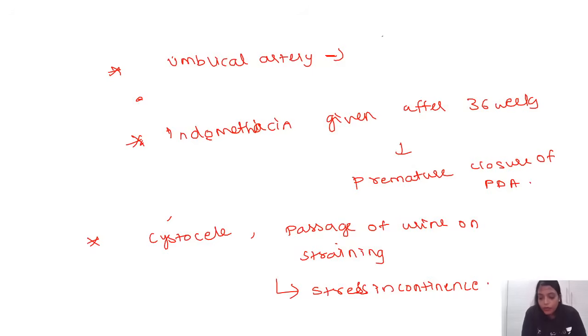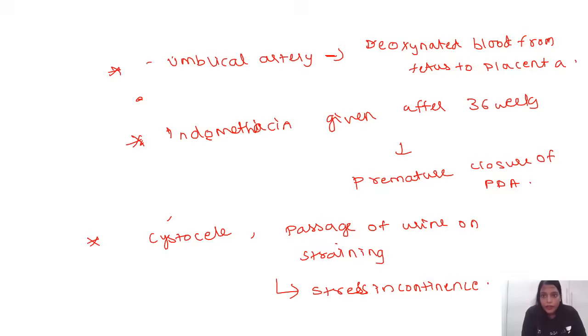Next I have what is the function of umbilical artery? Function of umbilical artery is carrying the deoxygenated blood from the fetus to the placenta. Right? So I missed 1, 2, 3.